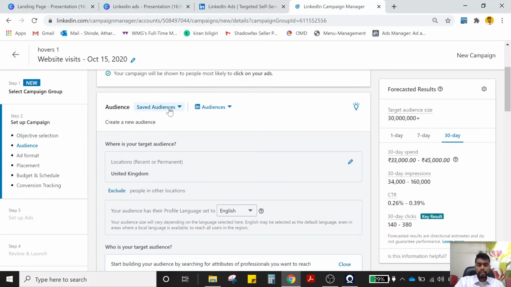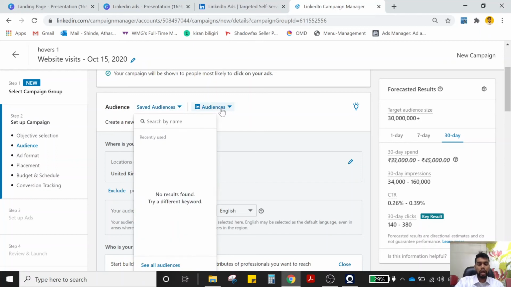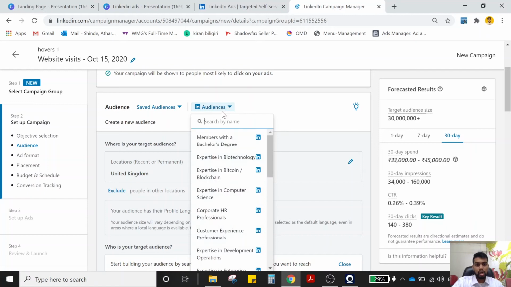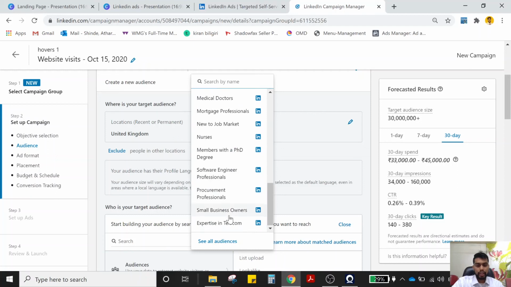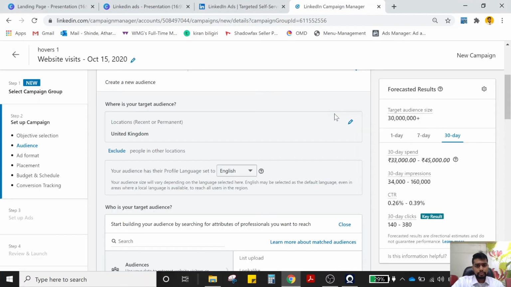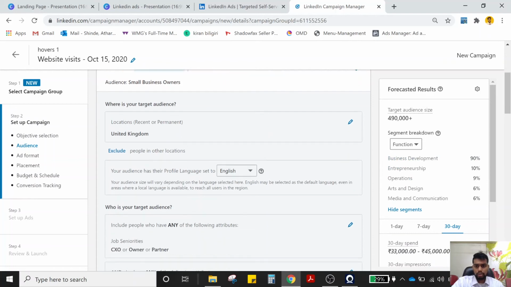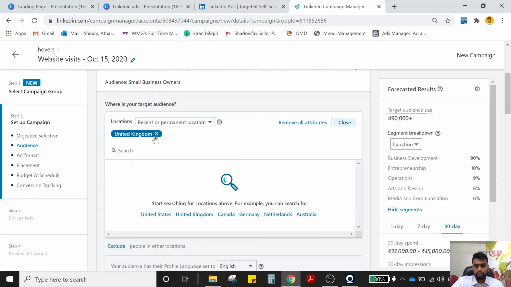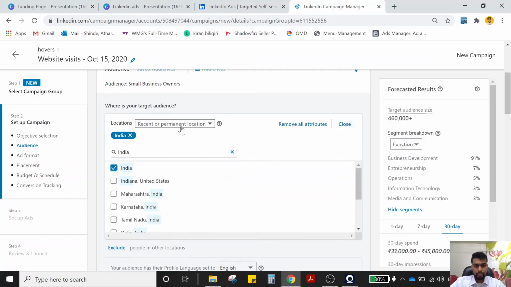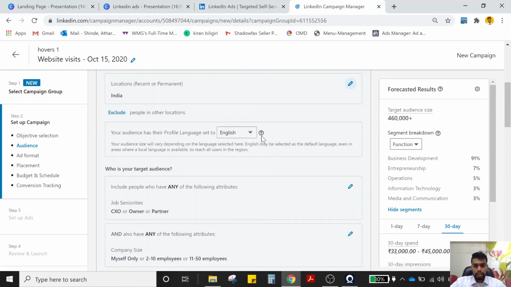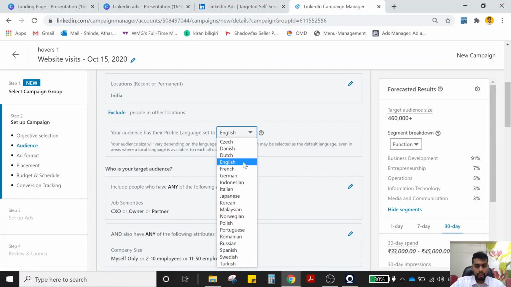What you can do here is either use saved audiences or choose LinkedIn audiences. What LinkedIn audiences is going to do is that you can search by interest. For now, if we are doing an ad for Hovers in order to gain lead generation, we will choose small business owners. The location can be put as either United Kingdom or, let's say, India. You can select your audience preference language. Let's keep it for English.